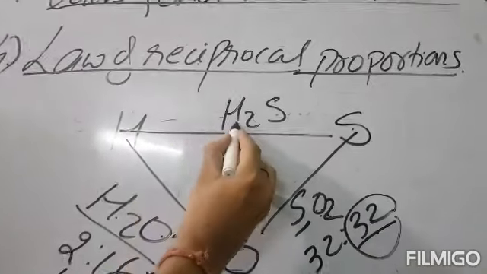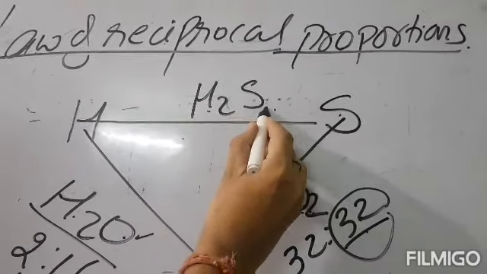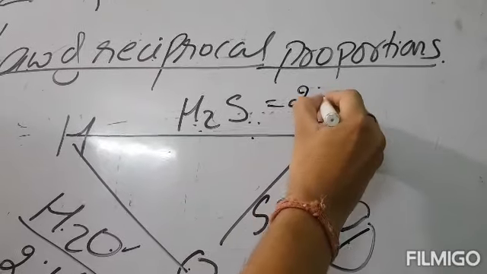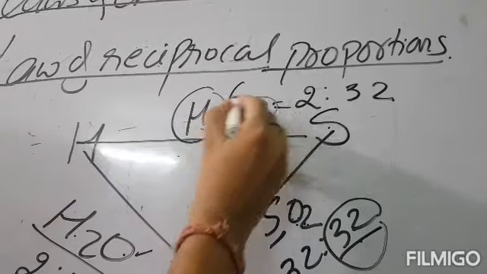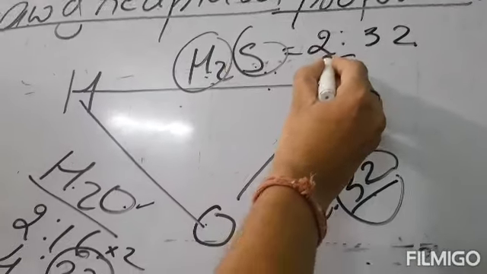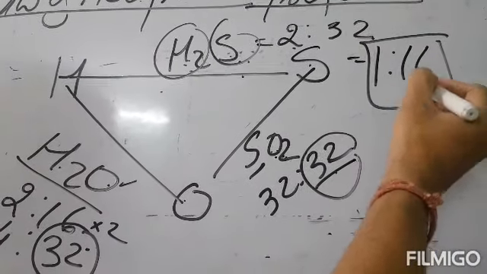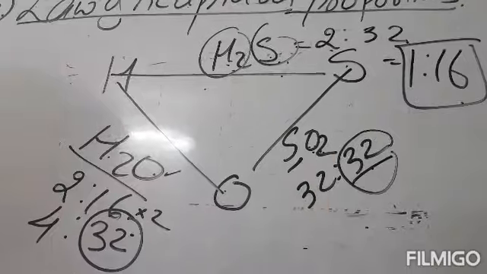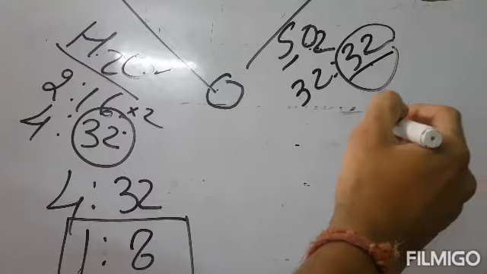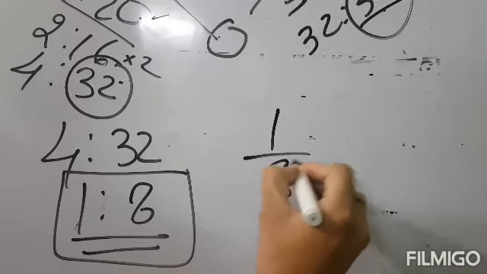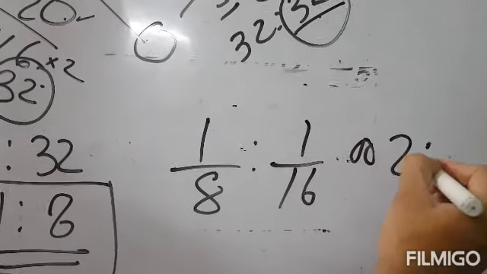Now, when hydrogen and sulfur combine together, they form hydrogen sulfide, in which the ratio of hydrogen and sulfur is 2:32, that is 1:16. So these two ratios, the first ratio 1:8 and 1:16, are related to each other, 1:8 to 1:16 or 2:1.